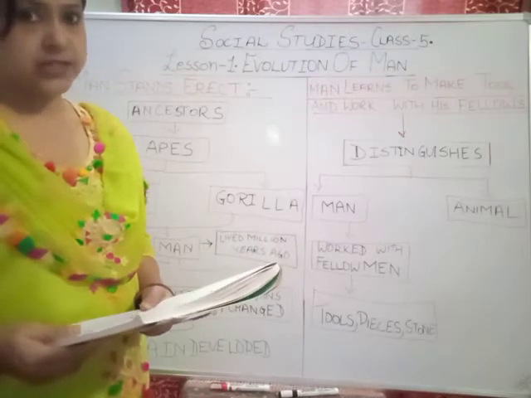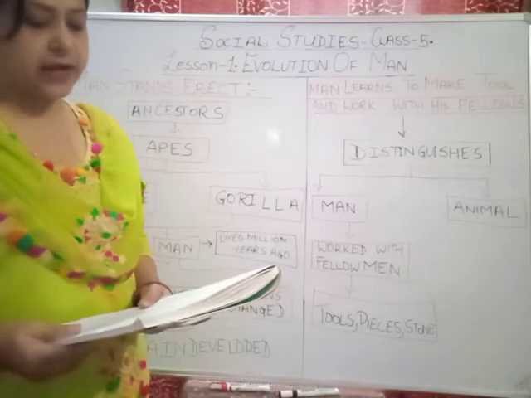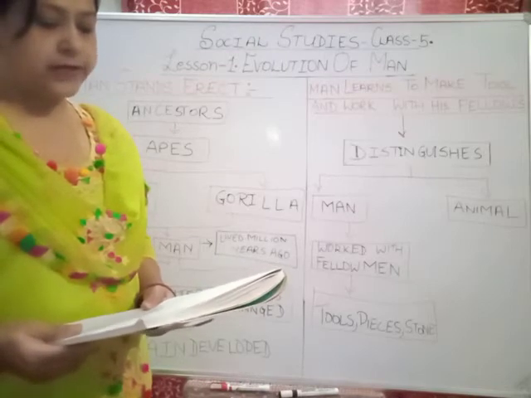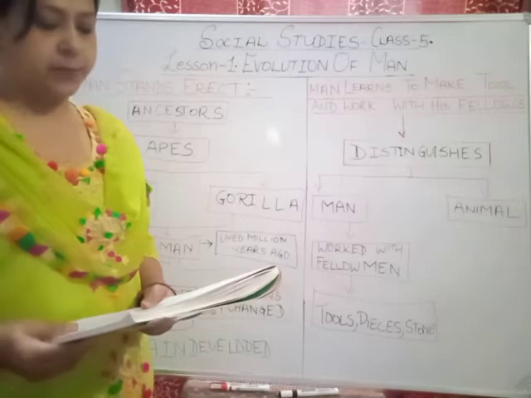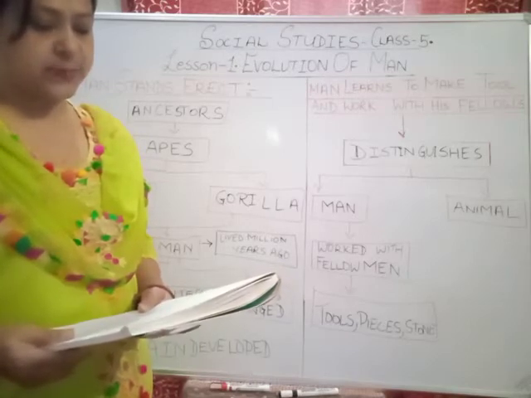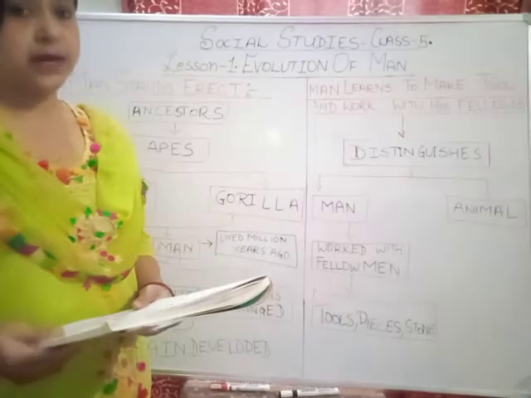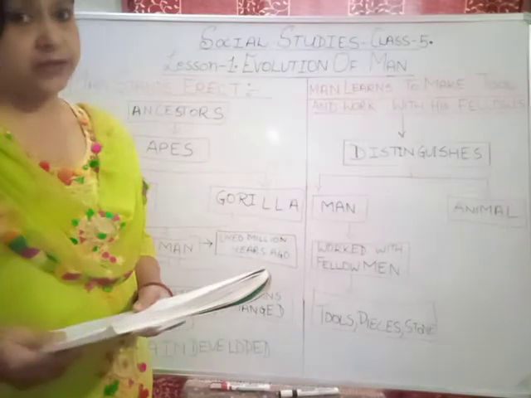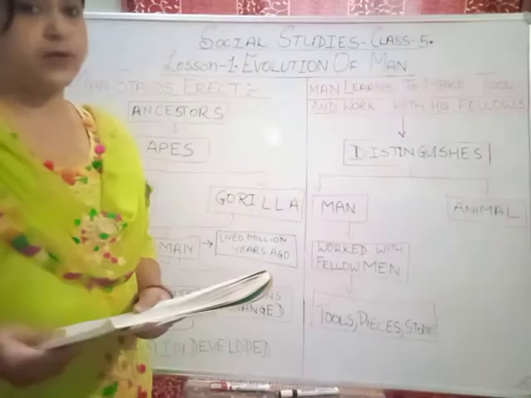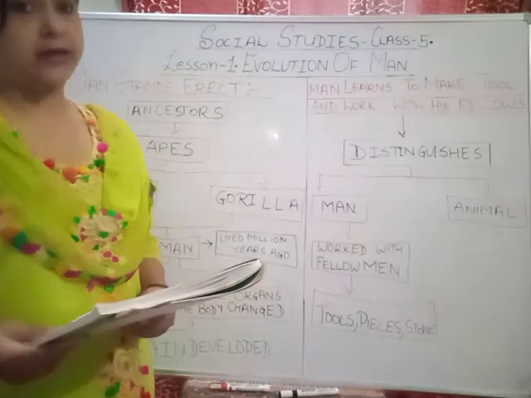Man started changing inside also. The ape's daily exercise of climbing trees had already developed the bones of their wrist and accustomed their hands to grasping things. Children, the ape was all the time climbing and coming down from trees. That was making him adapted to climbing and coming down.